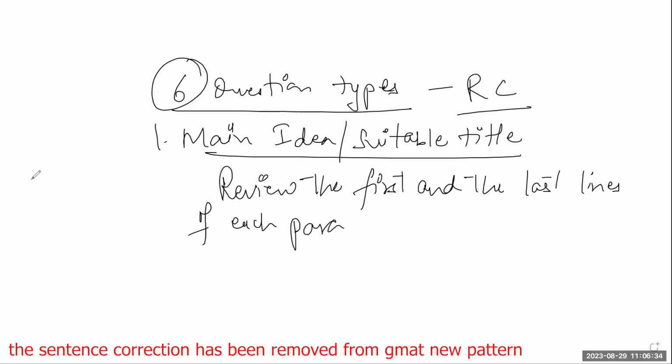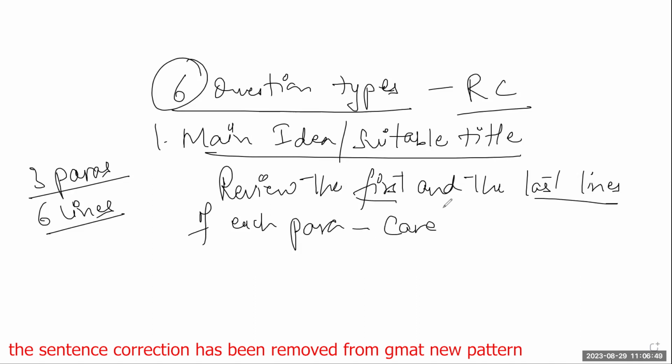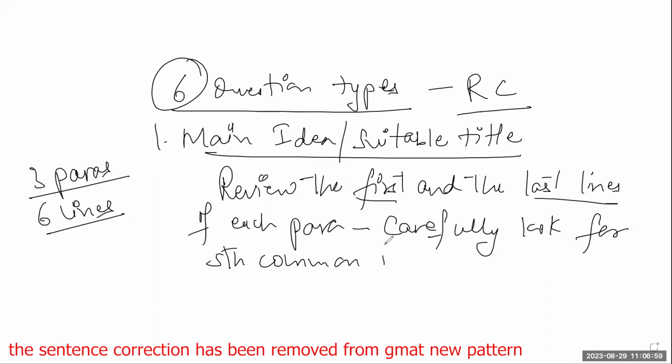Let us say there are 3 paragraphs, so a total of 6 lines you will read carefully, the first and the last line. When you are reviewing the first and the last line, what will you do? You will carefully look for something that is common in these lines.